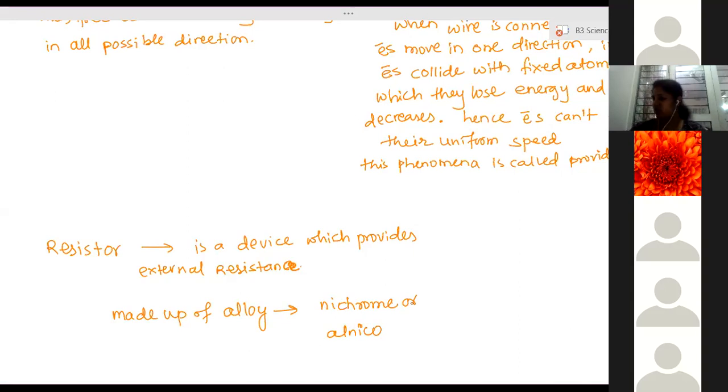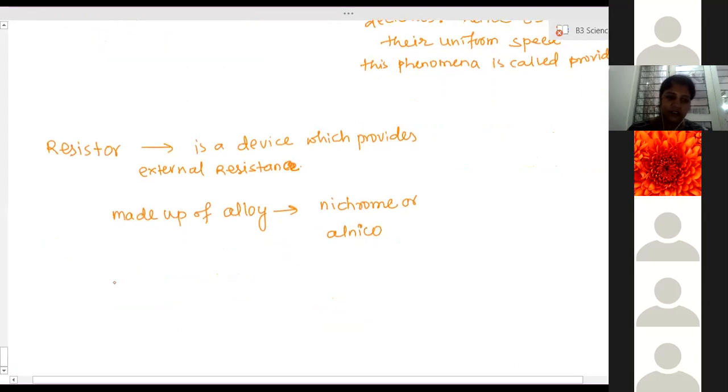So it is very small. If you can see, I have the resistor. I just now got it. So it looks like this. It has a structure like this, and it has 4 color bands over it. So this is a very small resistor with a particular value of resistance it provides.